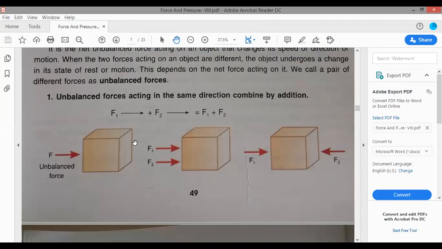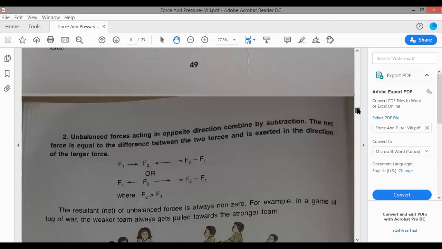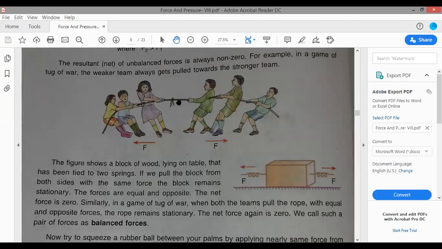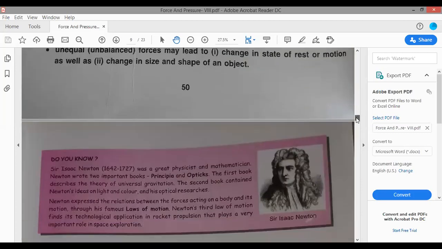Now again we can see that F1 and F2 are joining, so they are unbalanced forces, causing motion. But if these two forces are acting in opposite directions and are the same in magnitude, the net resultant force will be zero, so the object will not move. In a tug of war, both teams are applying force and this force is unbalanced, and the team which applies more force is able to pull the rope to its side. So I hope this is clear about balanced and unbalanced forces.